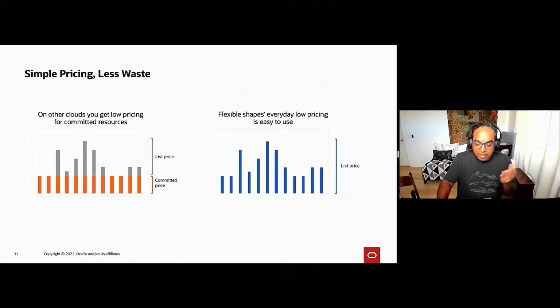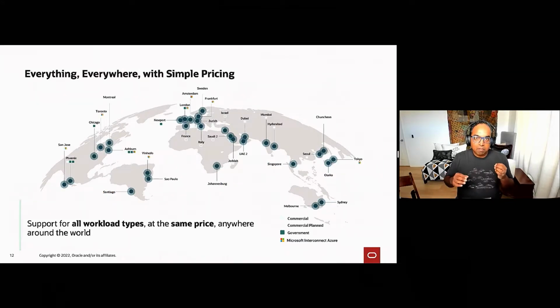And there's one more point I want to make on pricing. Businesses and enterprises are international, and we want our pricing simplicity to extend to that global reach as well. So all of our hardware shapes that you want to run your workloads on are available in all regions and at the same price. So now you no longer have to figure out, whether you're on the East Coast of the US, the West Coast of the US, somewhere in Japan, or somewhere in Brazil, what price you're going to have to pay.